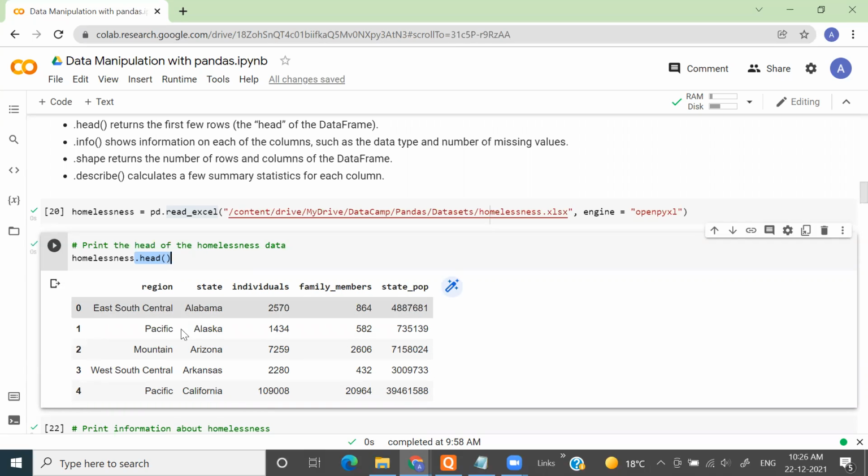Since this data has the record of homeless people count in the US, we can see there's a region column here. There's a state column. So in Alabama, which is located in the East South Central region of the US, the count of homeless people who do not have family or children is 2570, and the count of homeless people who have family with children is this. And what is the total population of that particular state? This one.